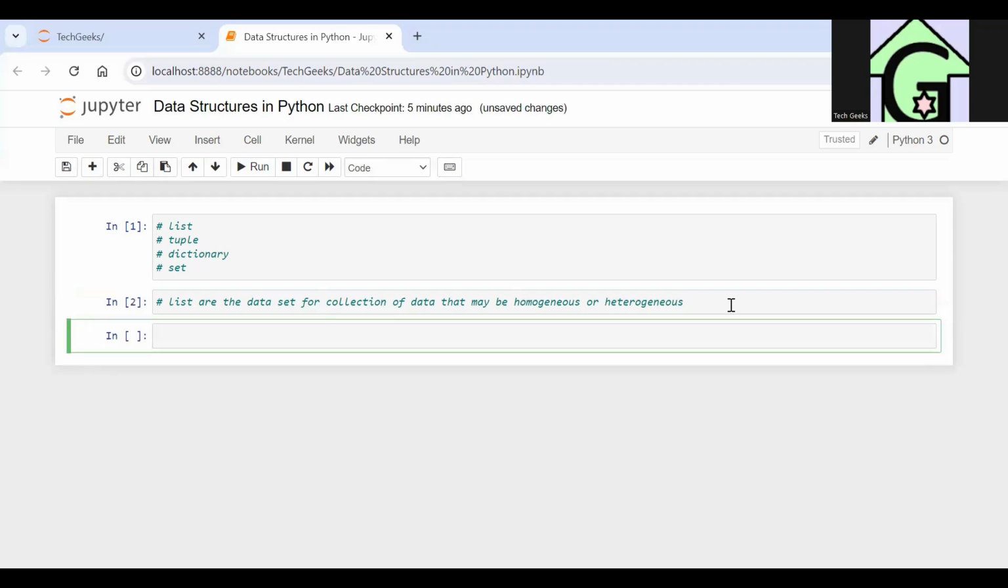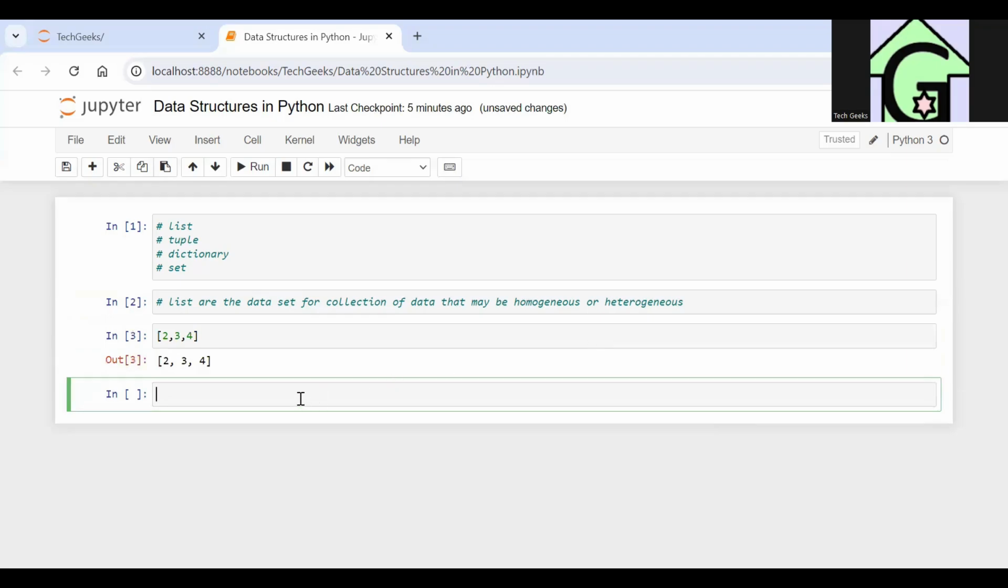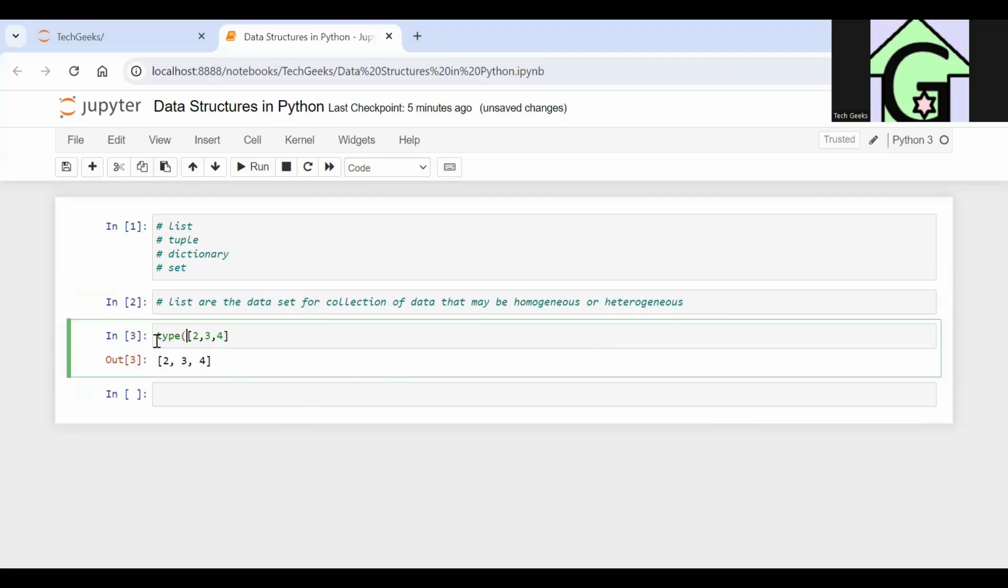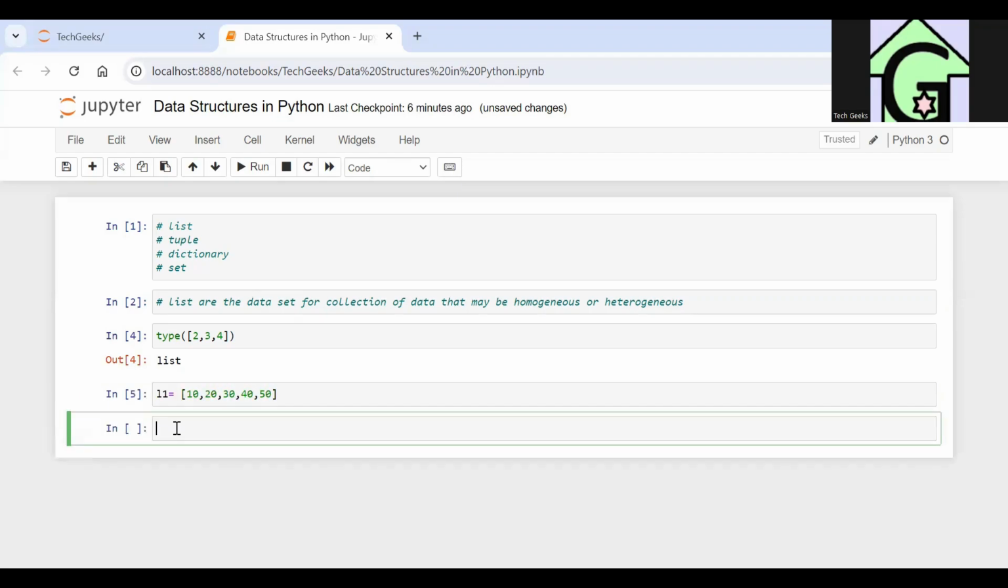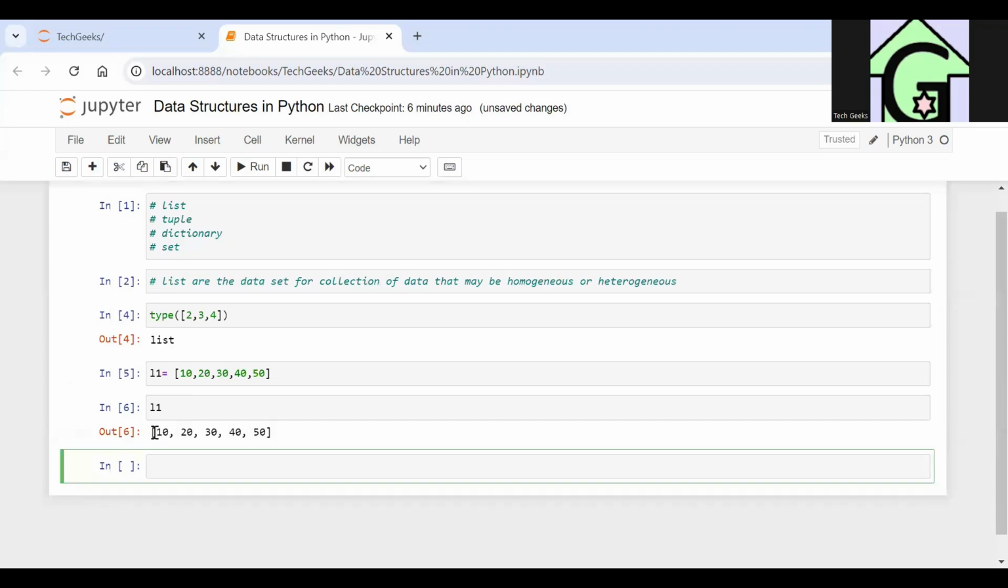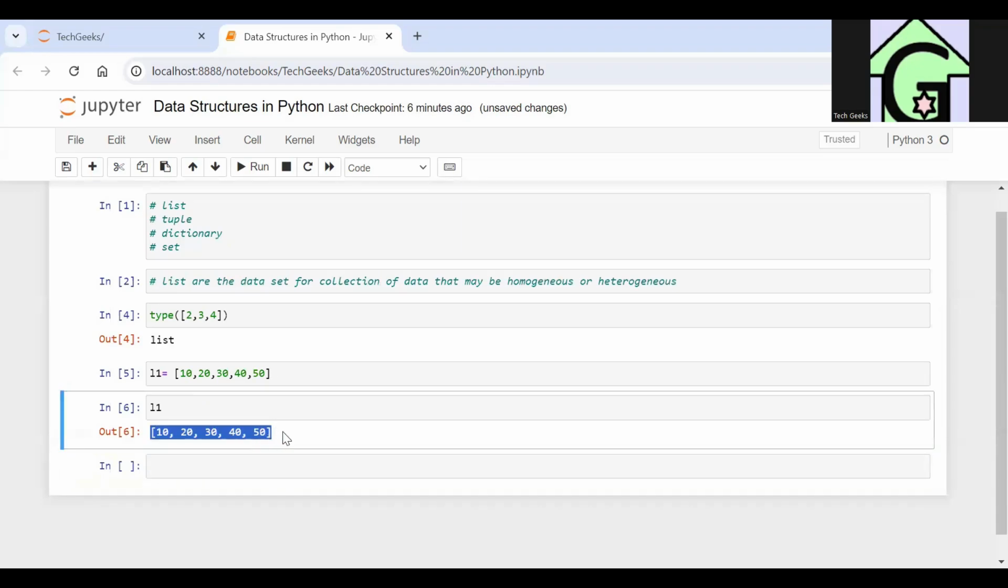So guys, first of all, we represent a list with square brackets. Any data like 2, 3, 4 in the square brackets is said to be a list. Then if I want to know the data type of this, I have a predefined function, type. If I want to know the type, it will give me list. So guys, let's say I have a list L1 which is equal to 10, 20, 30, 40, 50. Now if you want to see what is L1, it will give you the data set with square brackets. That means it is a list.